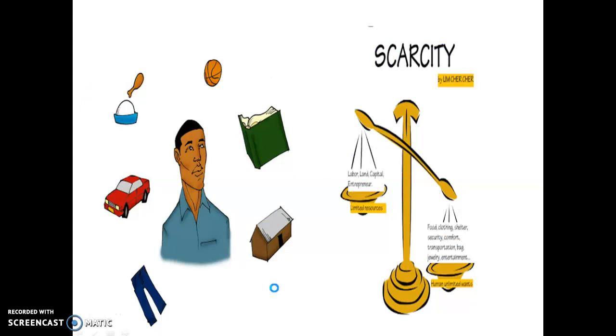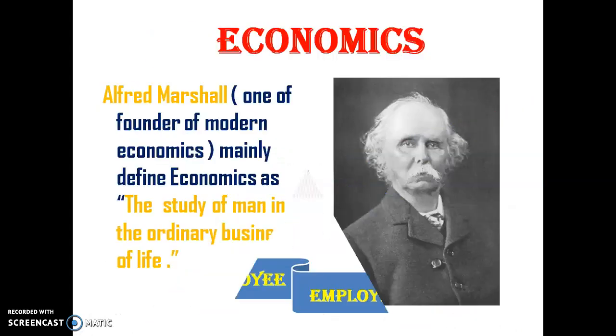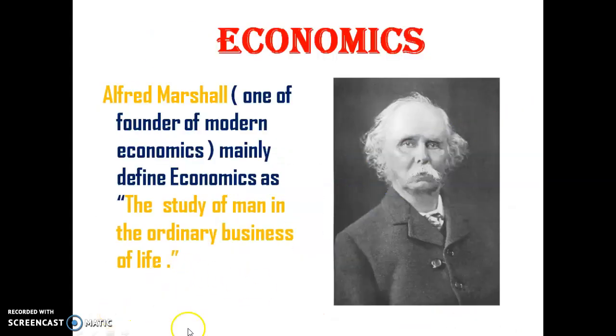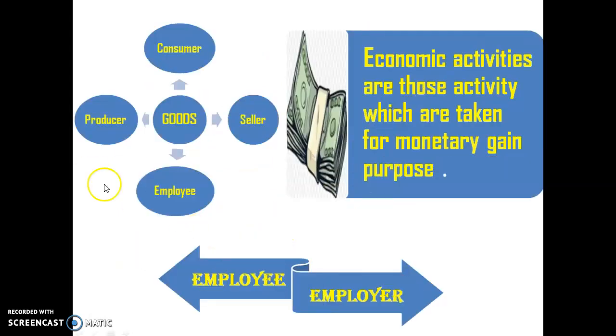Let us take a revision of this chapter. First, we studied the ordinary business of life, according to Dr. Marshall, who is known as the founder of modern economics. He said that economics is a study of man in the ordinary business of life. Then we studied goods, the things that fulfill our wants.